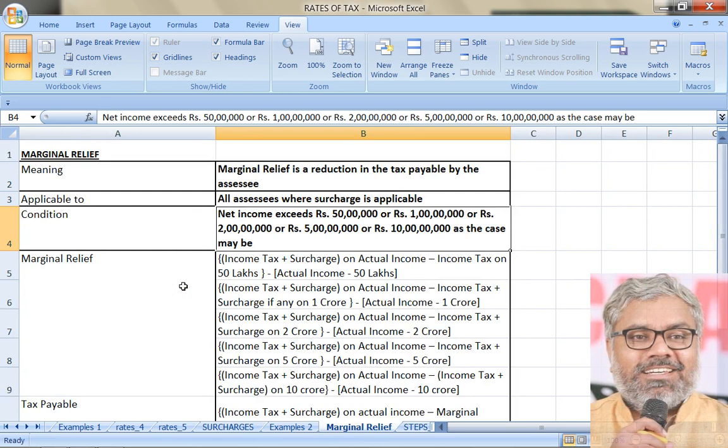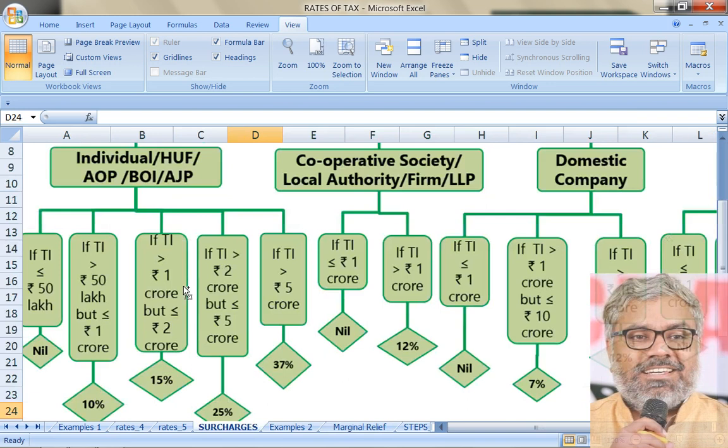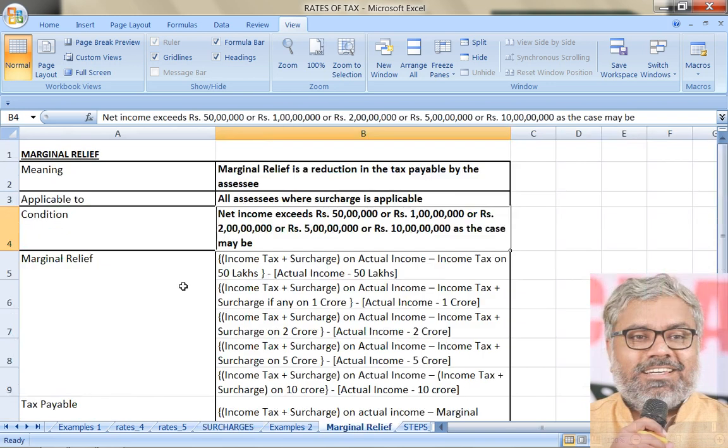So 50 lakhs, only individuals; 1 crore, all SSEs; 2 crores, 5 crores also only individuals. 10 crores is not applicable for individuals, firms, LLPs, local authorities or cooperative societies. But the 10 crores limit, if you observe in the surcharge table, is only applicable for domestic and foreign companies. Only for them such a case will be applicable.